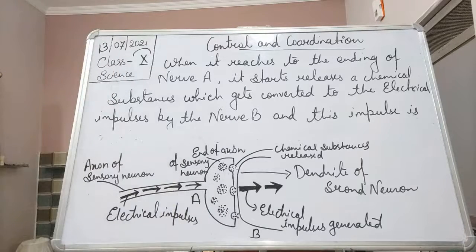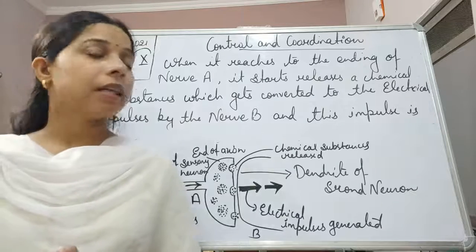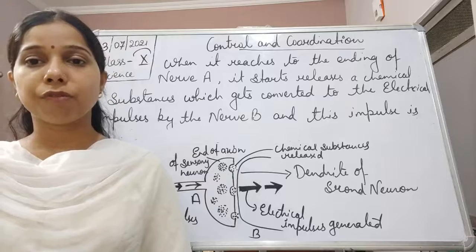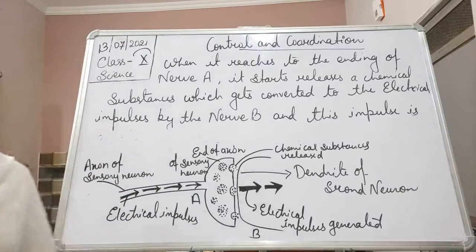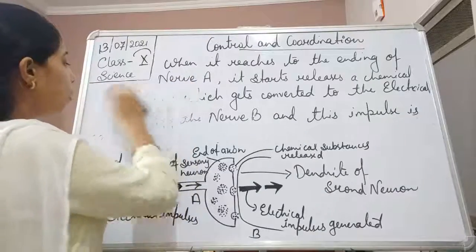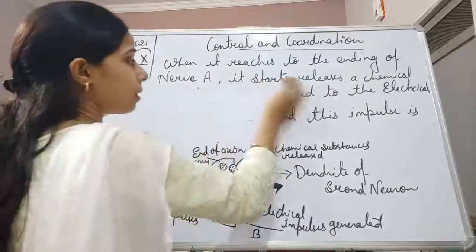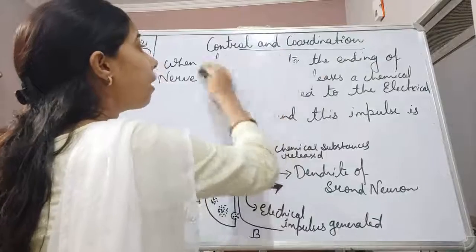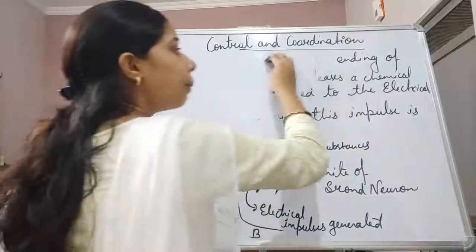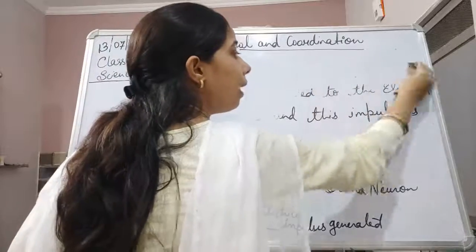So whenever the question is there, you will always write how the synapse helps in the movement, with the help of a neurotransmitter. Now, the movement of the electrical impulses in the case of a synapse is one-way movement, because the chemical which is released goes only in one direction.